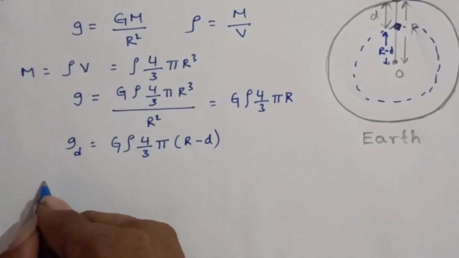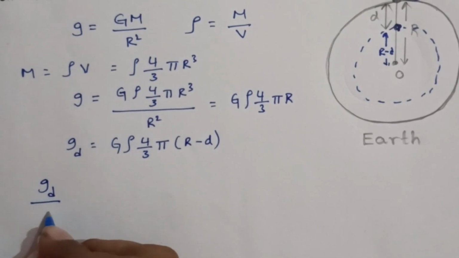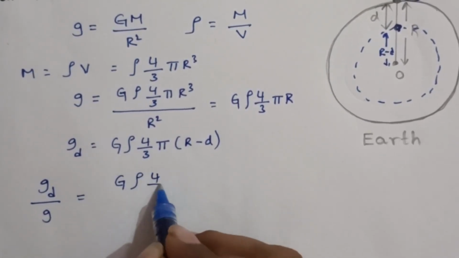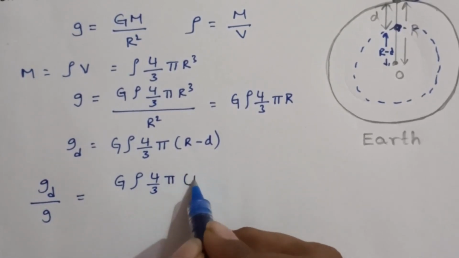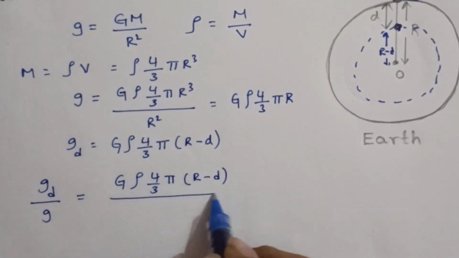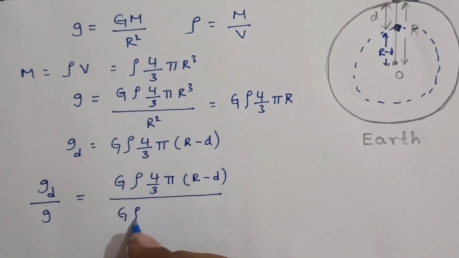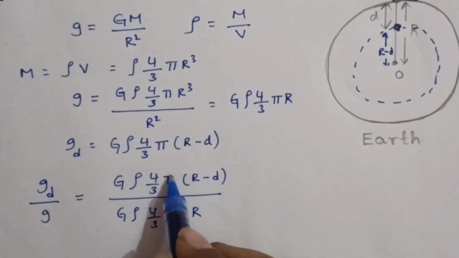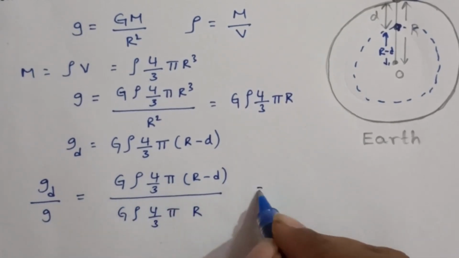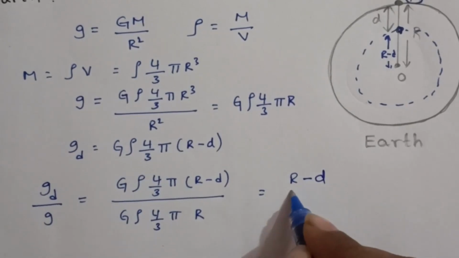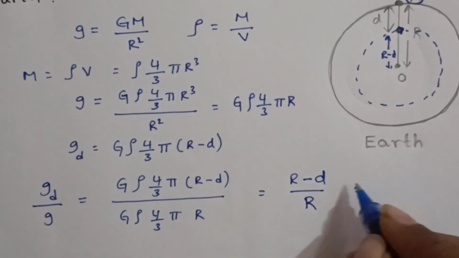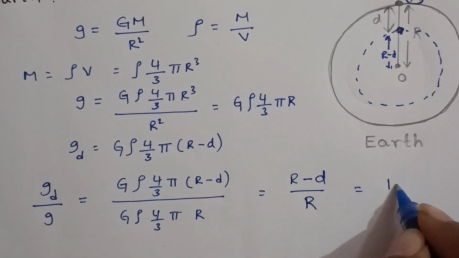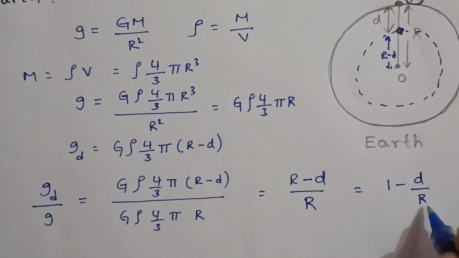So if you take the ratio, gd divided by g equal to G rho 4/3 pi (r minus d) divided by G rho 4/3 pi r. This all gets cancelled. Then remaining is (r minus d) divided by r. Then we can write this r dividing both r and minus d. So 1 minus d by r.